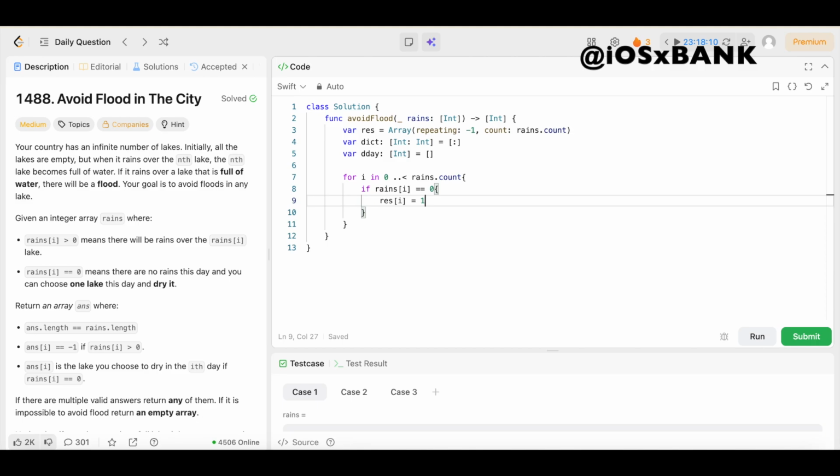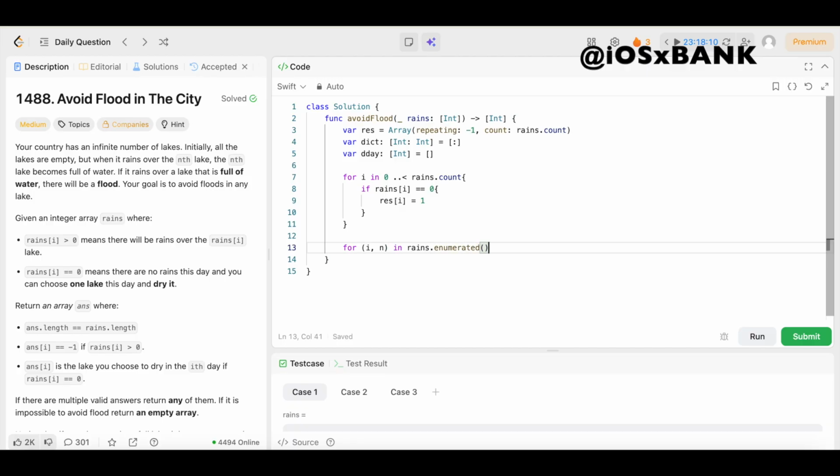Boom. Then we're going to iterate through each day and its corresponding lake rain value. So we're going to come underneath this for loop right here, and we're going to say for, open up the parentheses, i comma n, in rains.enumerated.